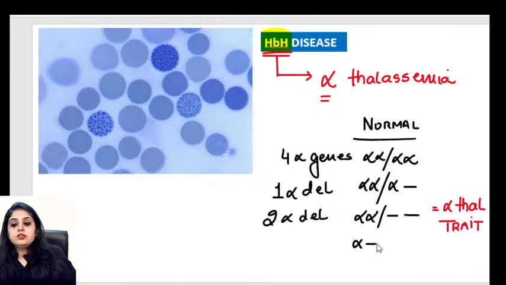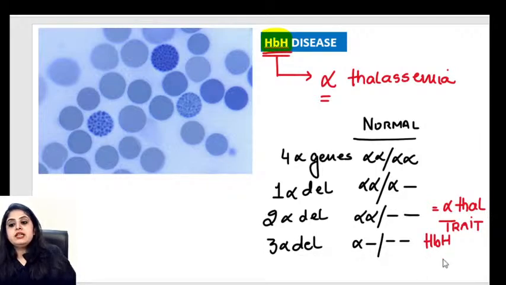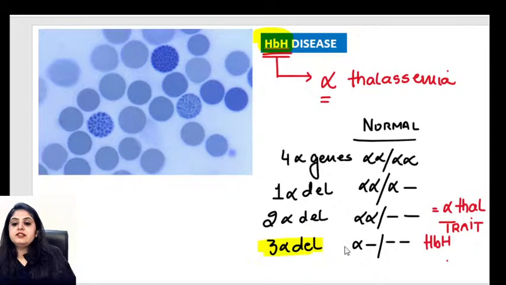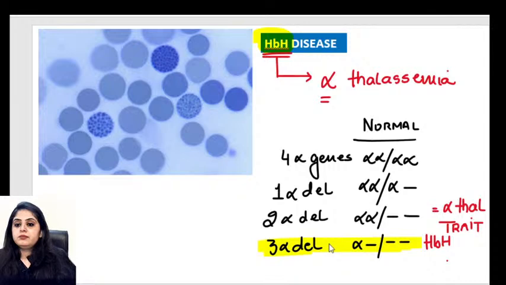Next, when 3 alpha chains are deleted, when there is a 3 alpha deletion, that is when, guys, we call it the thing that I'm showing you over here, HbH disease. So what is HbH disease? Please remember that HbH disease will be when there is a 3 alpha deletion. So tell me one thing, guys. The alpha deletion has happened. There are 3 genes which are deleted, which basically means that alpha chains are now almost not there. Alpha chains are very less.